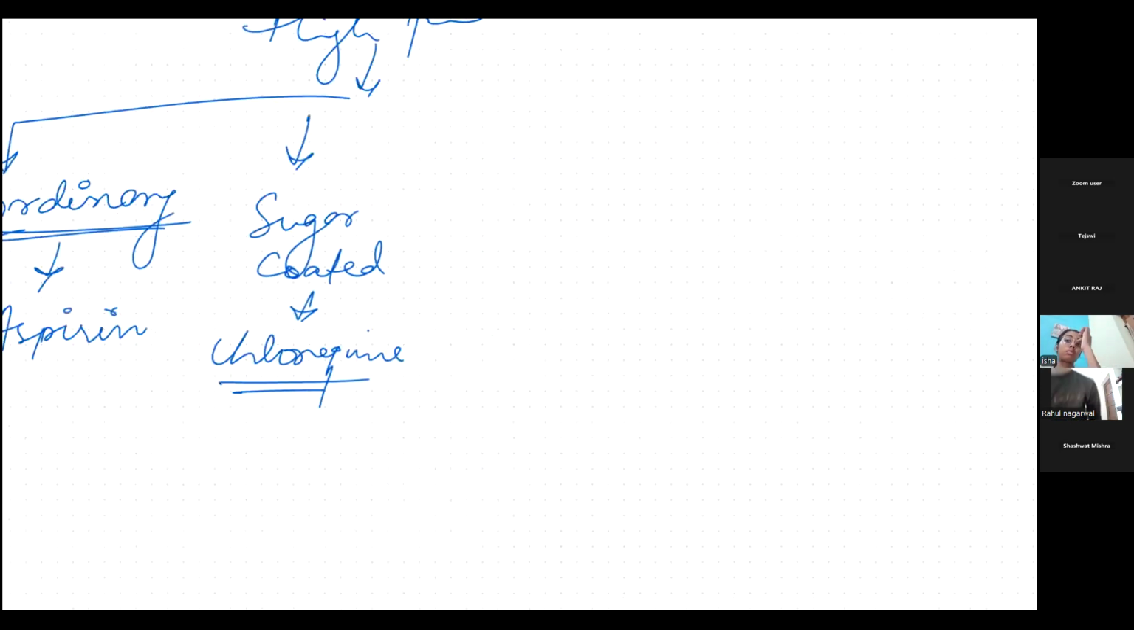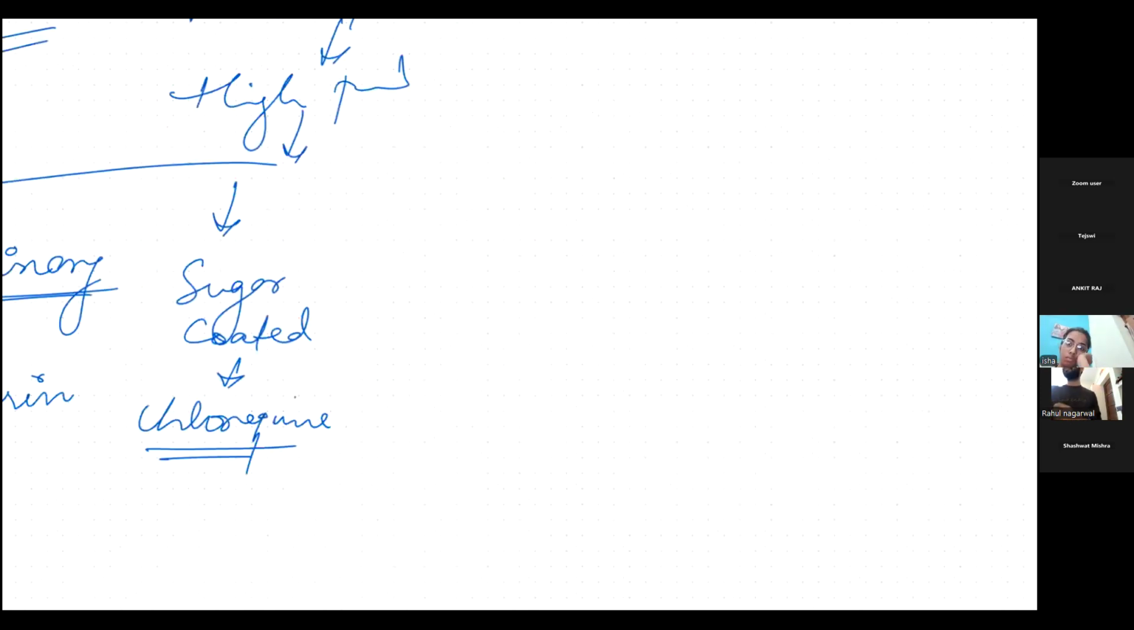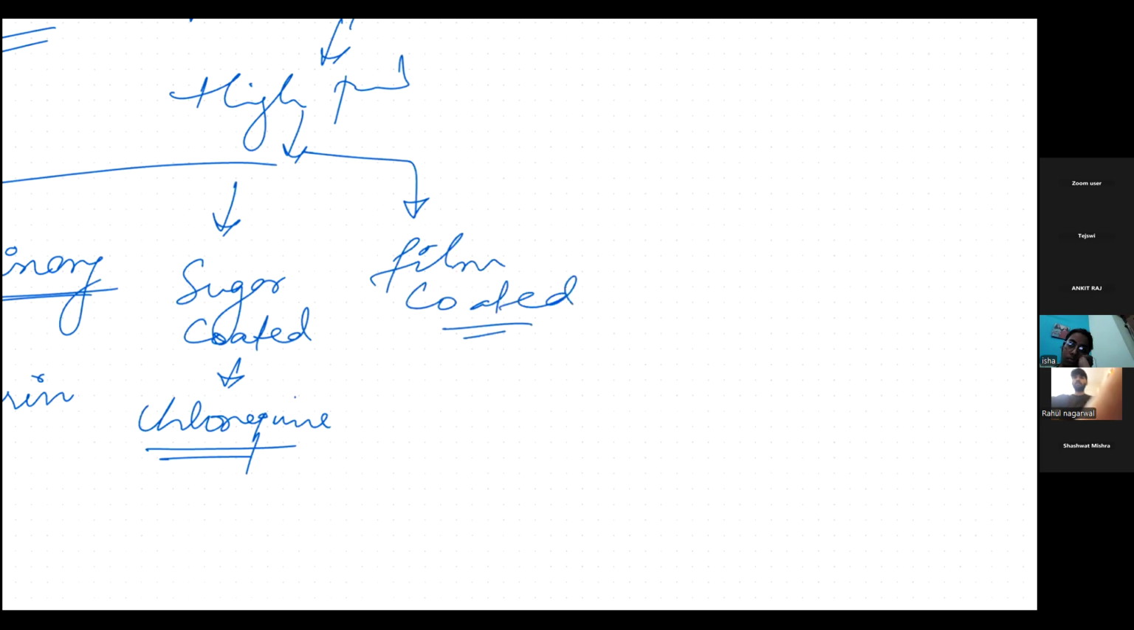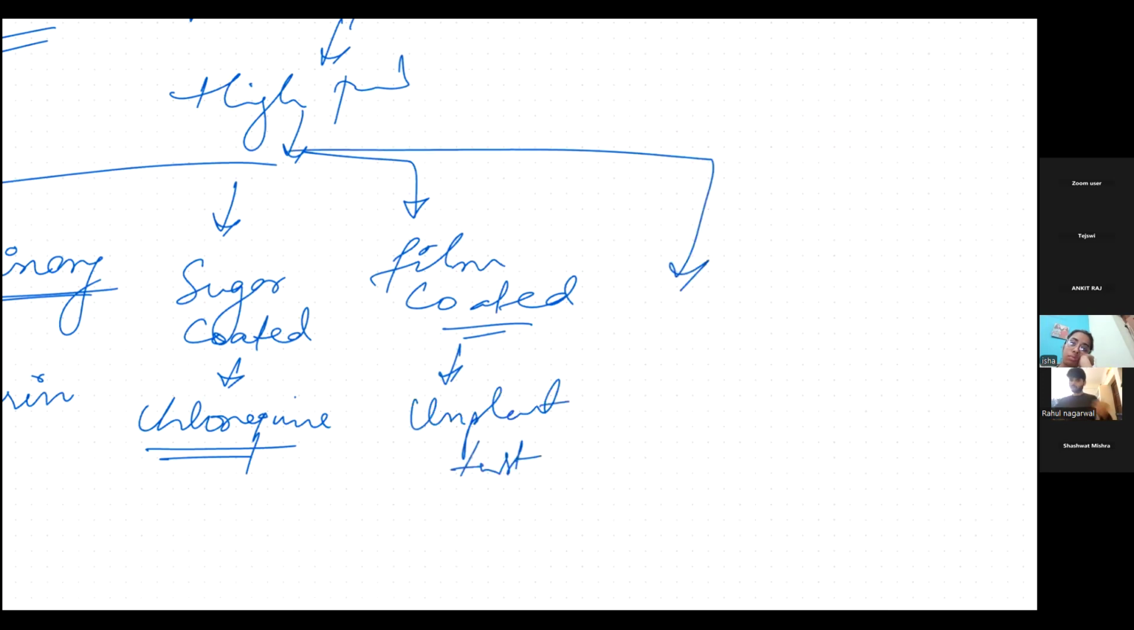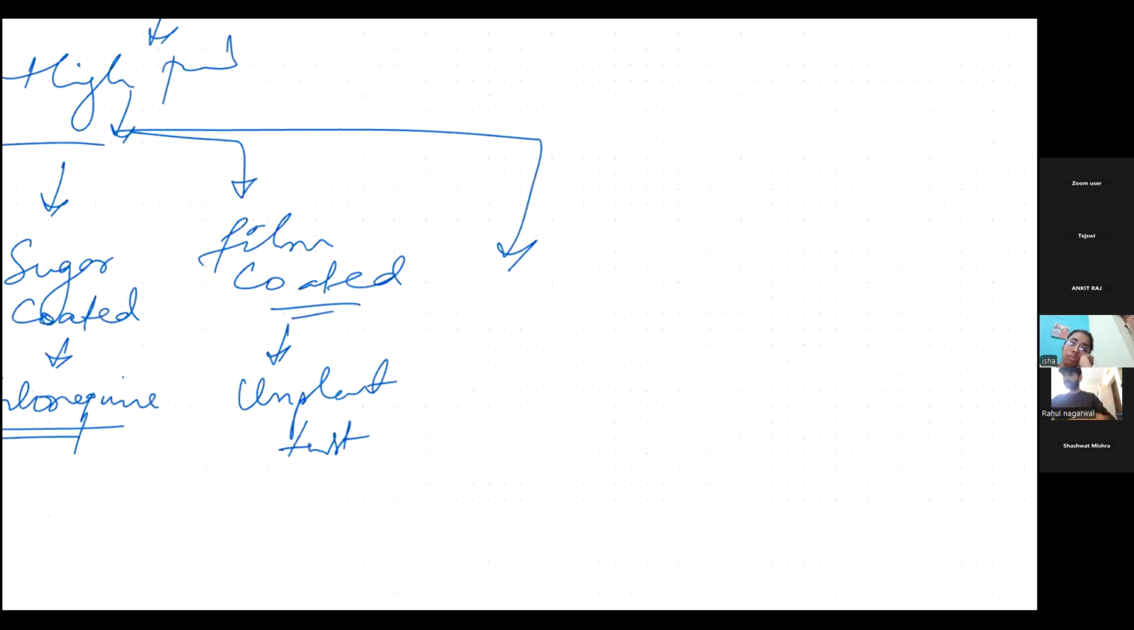The another one is the film coated tablet. Now what is this film coated tablet? Why is it made? In order to avoid unpleasant taste. In order to avoid the unpleasant taste, we make film coated tablets. Now another type of tablet is enteric coated.